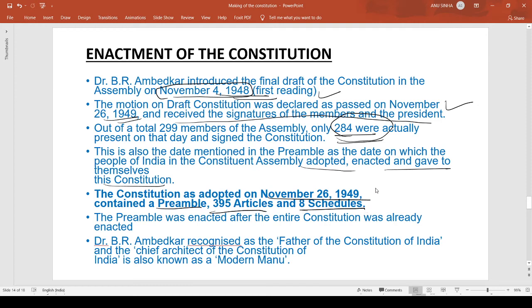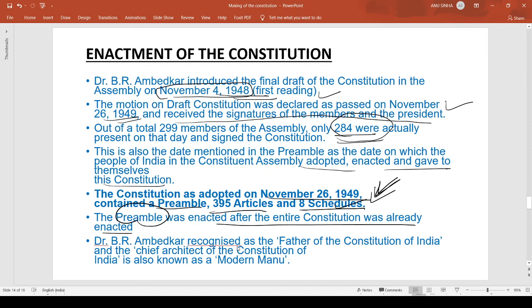The constitution, when it was adopted originally, contained one preamble, 395 articles and 8 schedules. Later on, various amendments have been made, and now the numbers of articles and schedules have changed. But when it was originally adopted, these were the figures. The preamble was enacted after the entire constitution was already enacted. So the preamble was the last one to be adopted because we wanted the preamble to be in sync with our constitution.